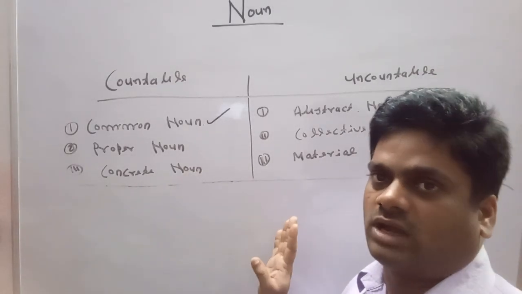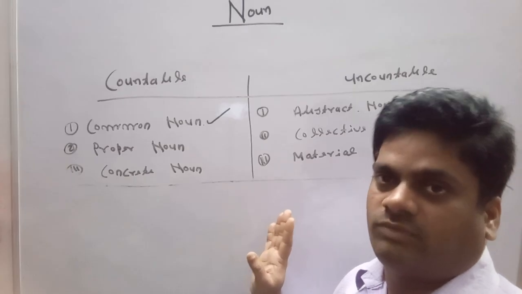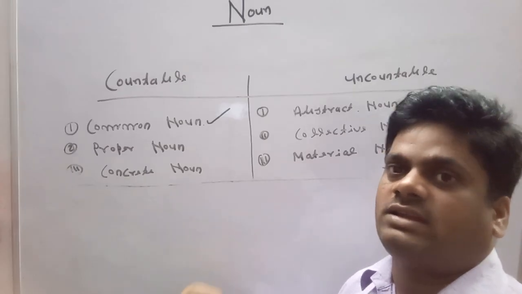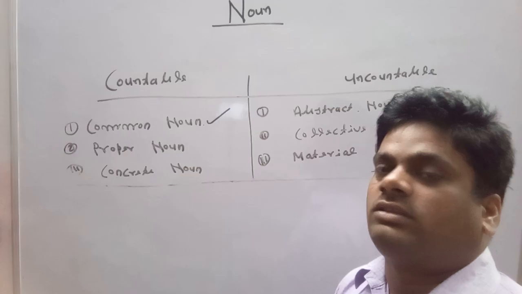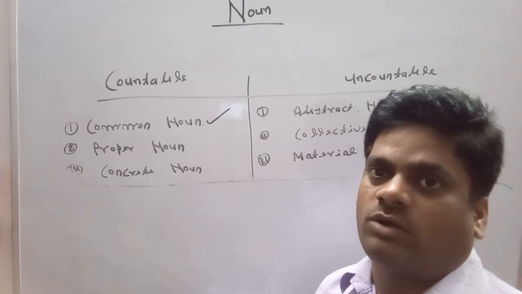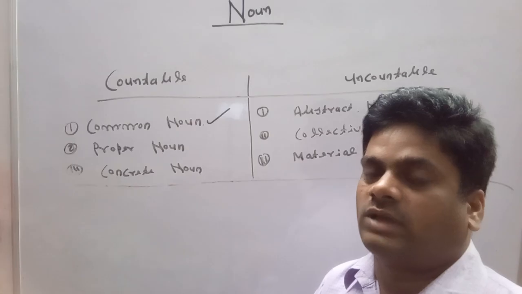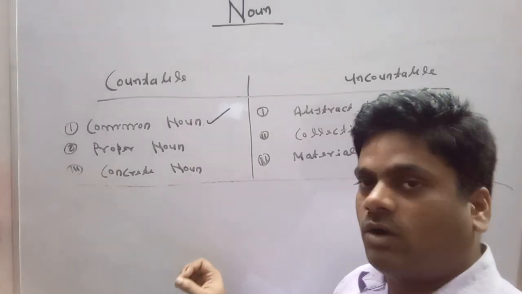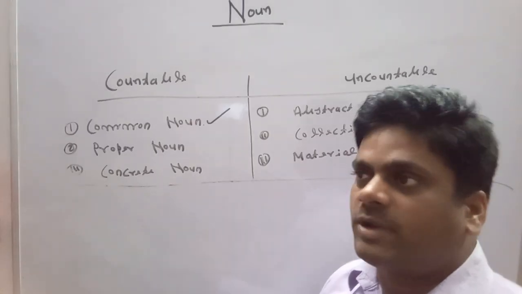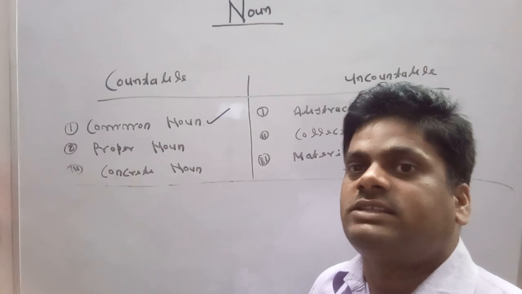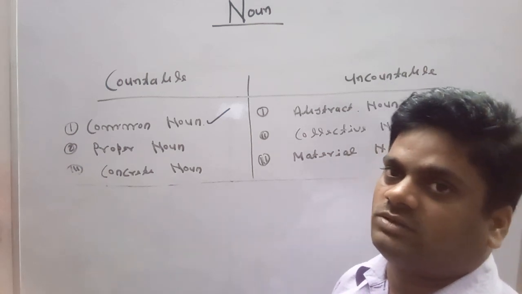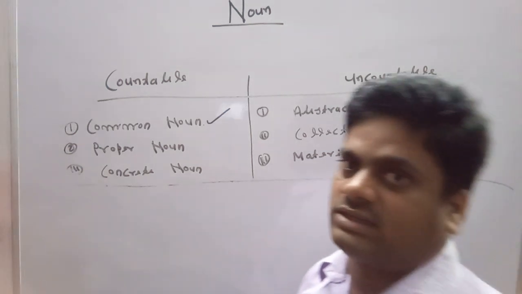We cannot use article in a sentence until the expressed noun is behaving like a proper noun. I repeat, if a noun is expressing its individuality, its uniqueness, then we can put article with it.